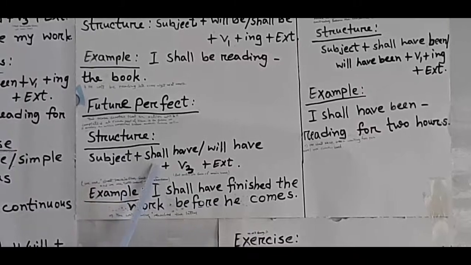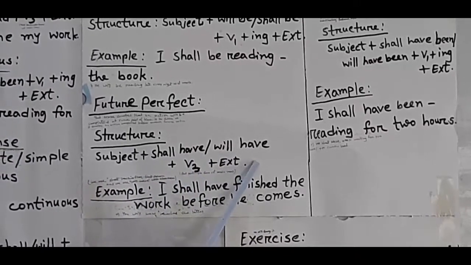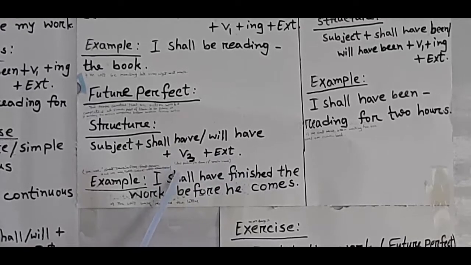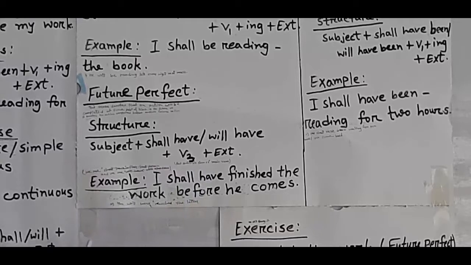Subject plus shall have or will have plus V3 plus extension. Here V3 means past participle form of main verb. Okay. Now we will follow this example. Please look at the board. I shall have finished the work before he comes. Or another example, you can say, you will have received the letter.